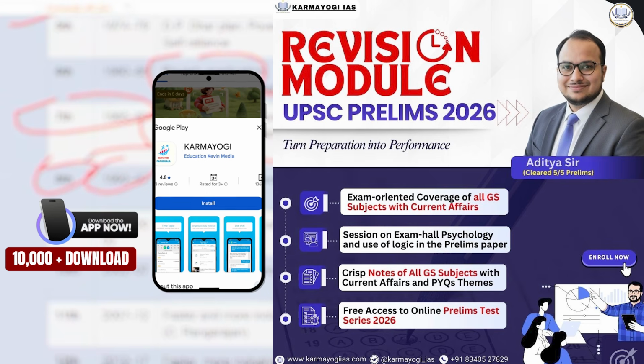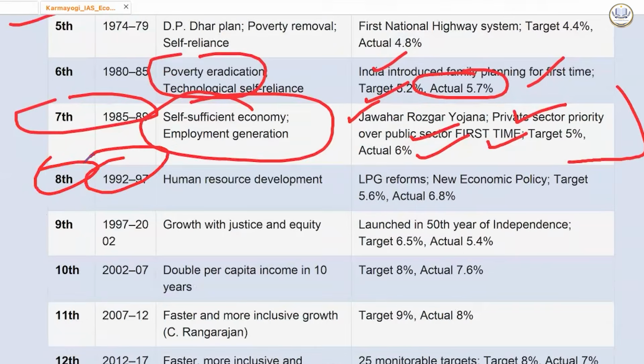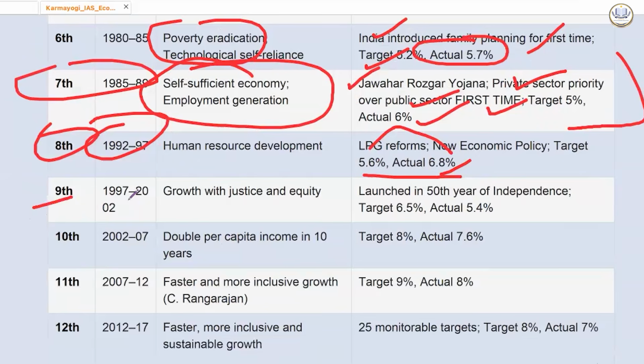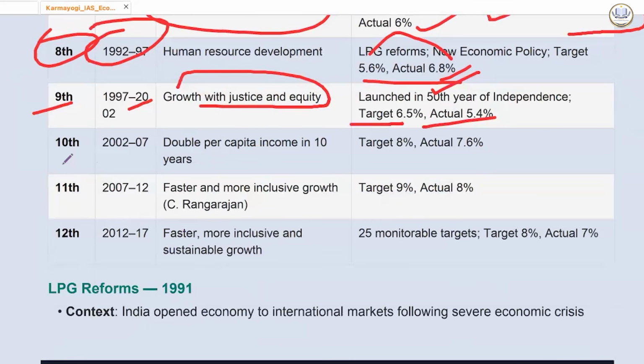Then after the LPG reforms, 1992 to 97, focus was on human resource development, new economic policy. Targets, we started breaching them. 5.62 target and actual was 6.8%. Then ninth five-year plan, 1997 to 2002, growth with justice and equity. Launched in the 50th year of independence, target was 6.5%, actual was less than that. Then 2002 to 2007, double per capita income in 10 years, target was 8%, actual was 7.6%.